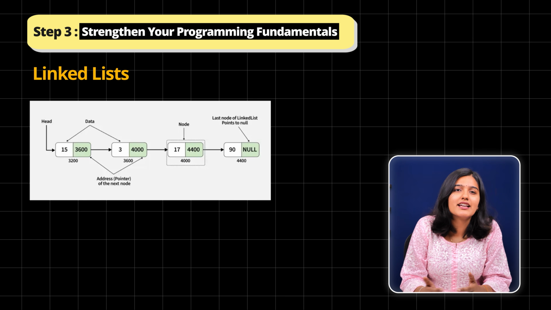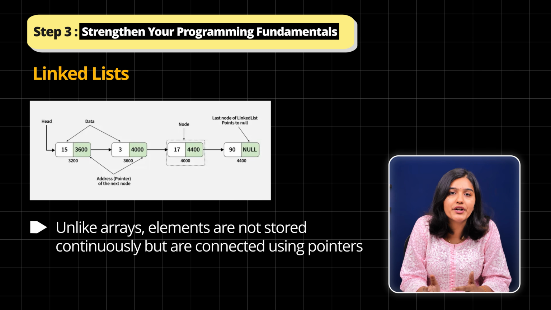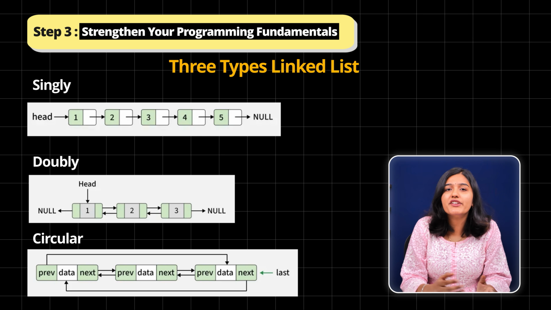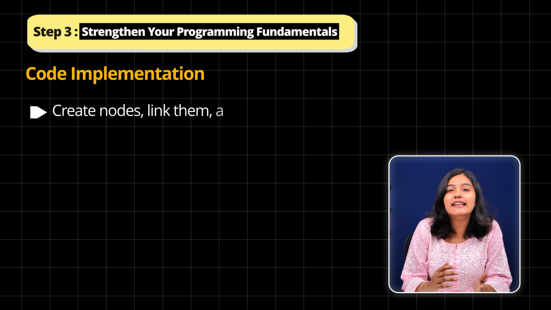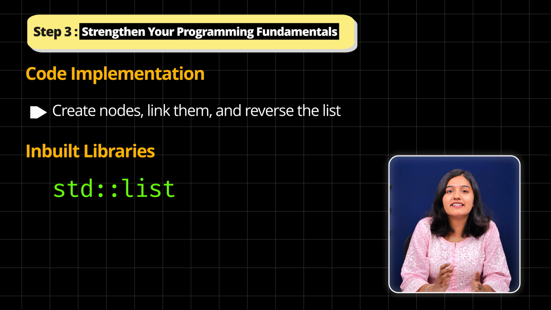Then we have linked list. Unlike arrays, elements are not stored continuously but are connected using pointers. Learn the three types: singly, doubly, and circular linked list. Visualize a chain of nodes connected by arrows. That's your linked list. Try to draw it and understand how each node links to the next. Then move to code implementation. Create nodes, link them, and reverse the list. You can also try using inbuilt libraries like std::list in C++ to compare your implementation.